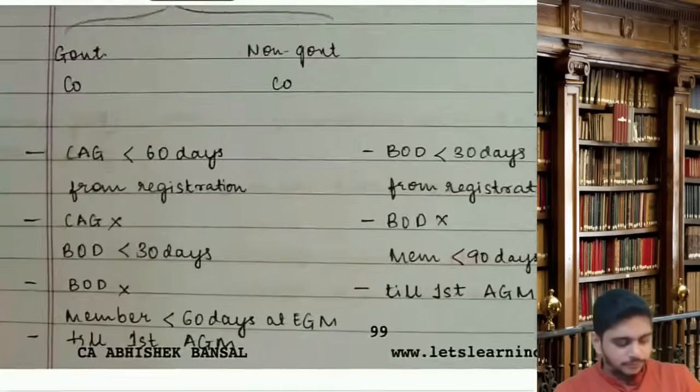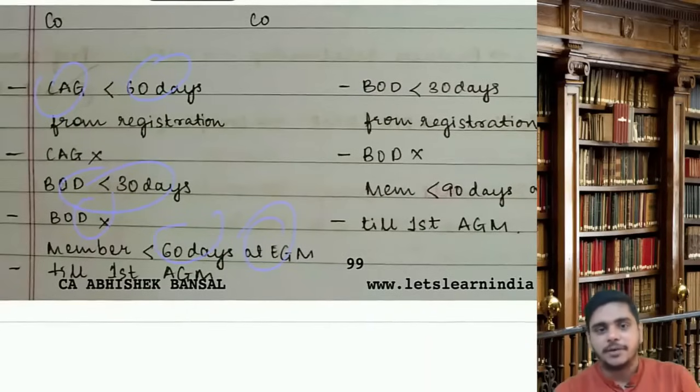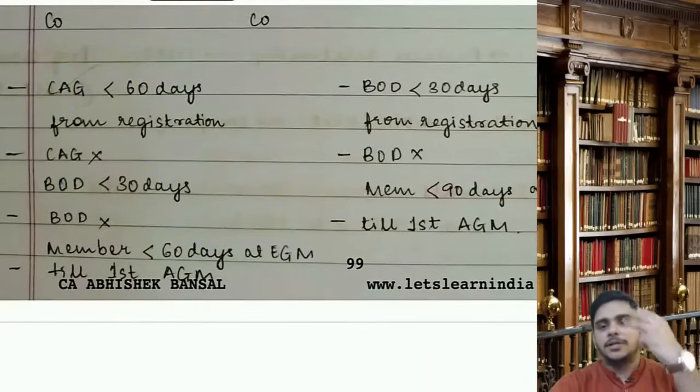First auditor. So CAG will appoint within 60 days from registration. If the CAG fails, then board within 30 days. If the board fails, members within 60 days at EGM, and he will be the auditor till first AGM. It is 60, 30, 60.